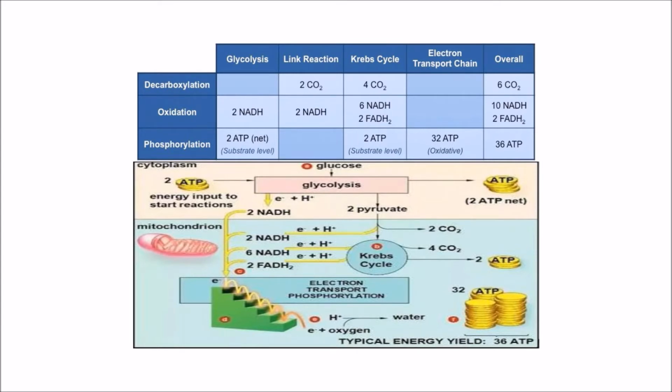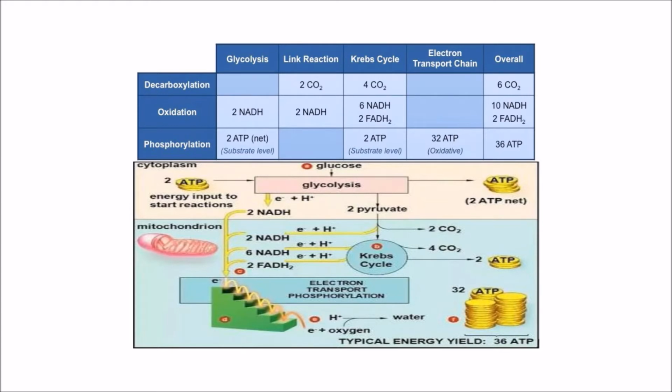So this electron transport chain is a chain of complexes which transfer electrons. That means electrons are generated from NADH and FADH2. So NADH and FADH2 are the electron donors.